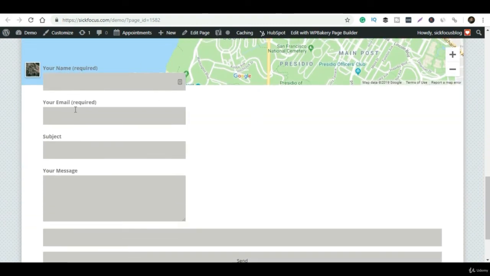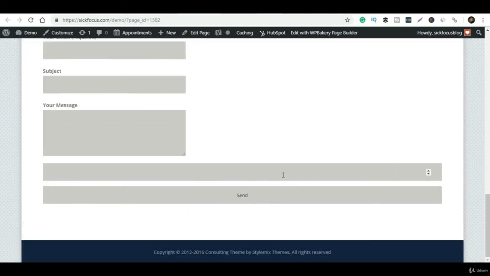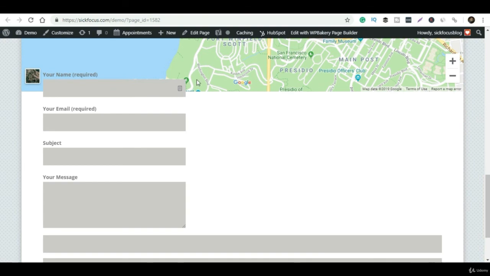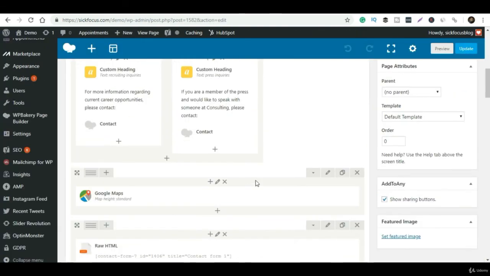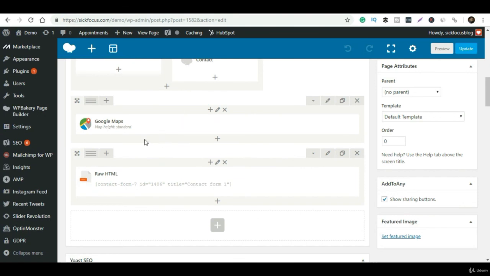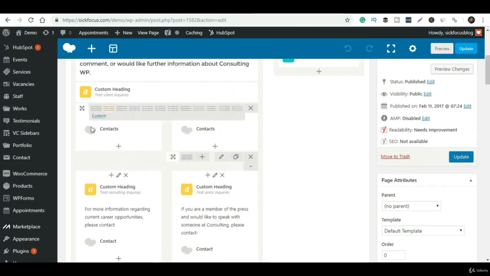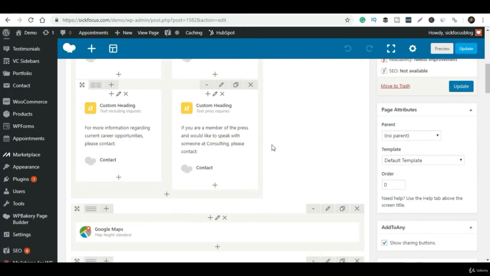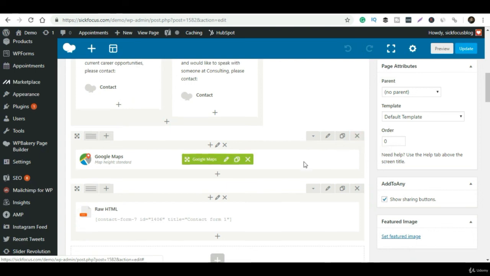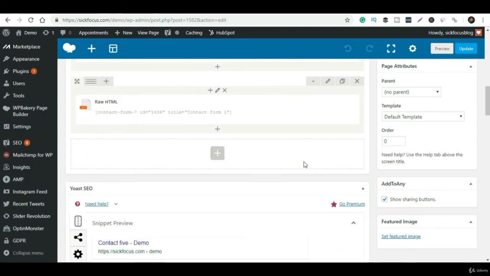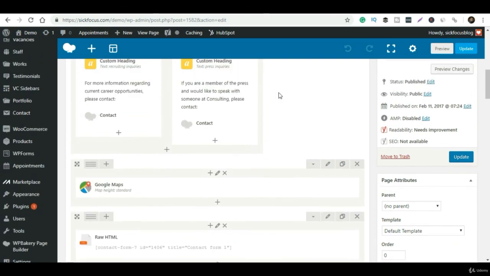This is not looking very attractive, but you can change everything from the contact form settings as well. For example, if I don't want one of the fields, I simply delete the button and it will get deleted. That's all, it is simple. If you use any WordPress platform or any theme, it is easy.